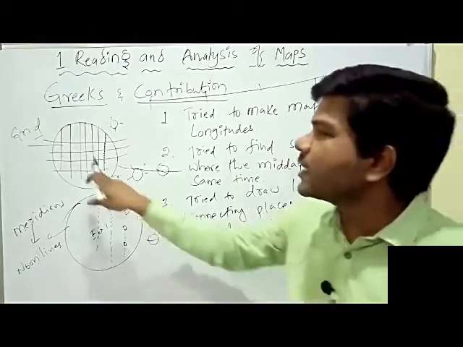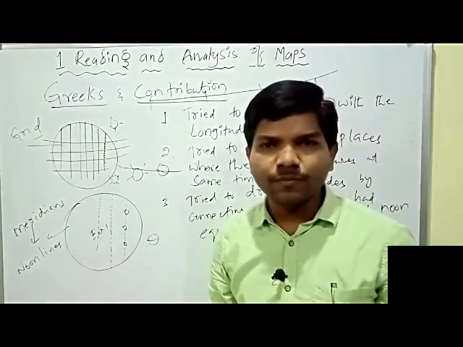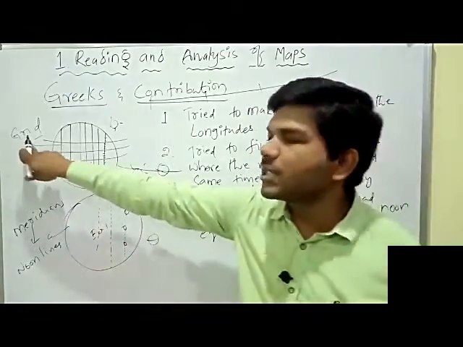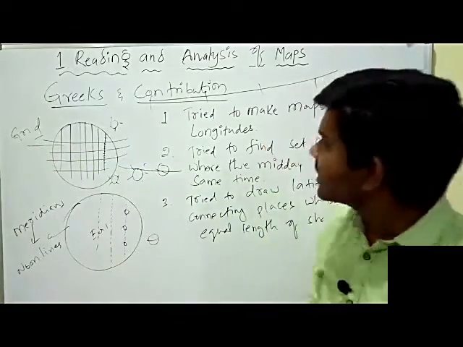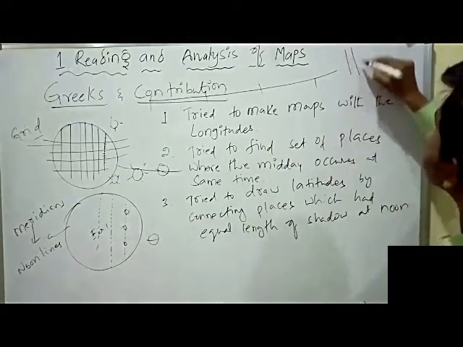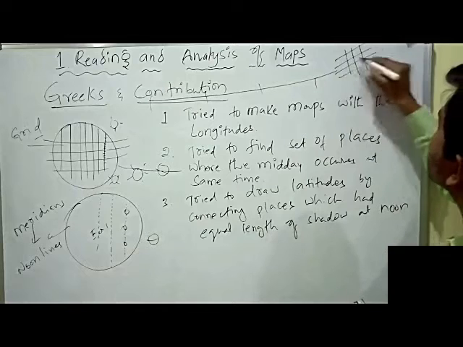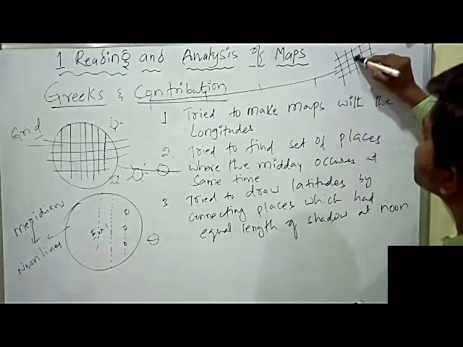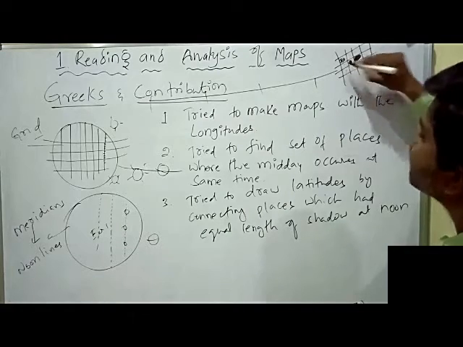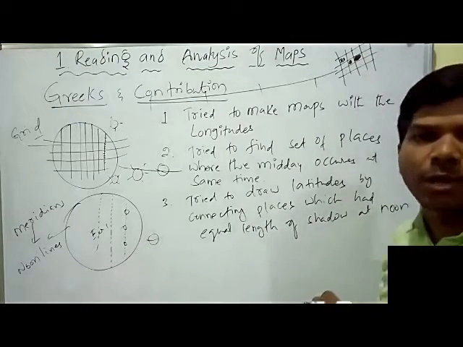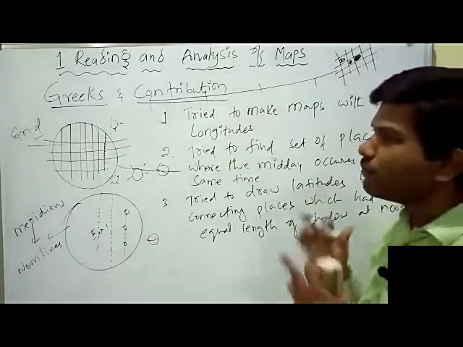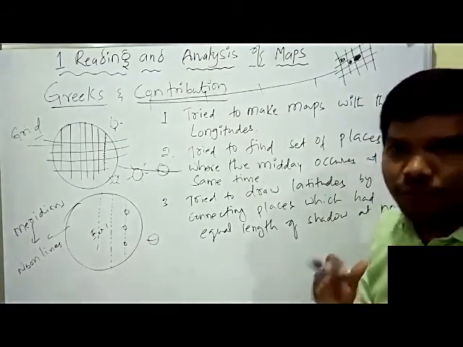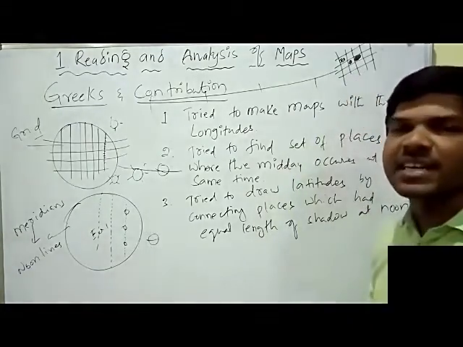Grid means a network of latitudes and longitudes. The space between the latitudes and longitudes makes a net-type figure, so this is called a grid network.